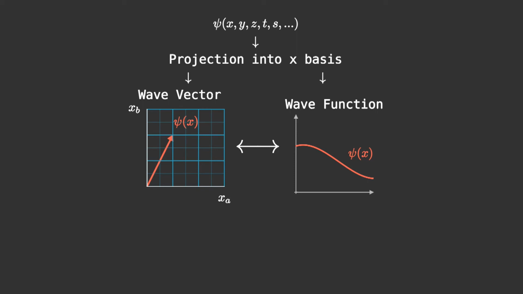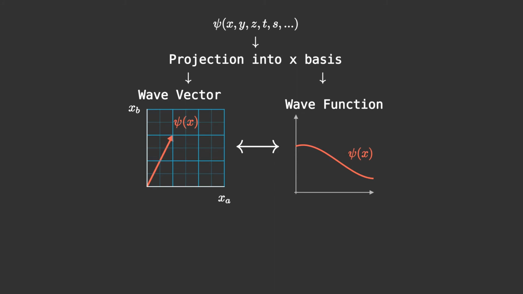Now, let's say that we want to measure the position x of our system. What will happen? On one hand, we know that our system can be any point in the function space, but we also know that only basis vectors correspond to a value of the position.